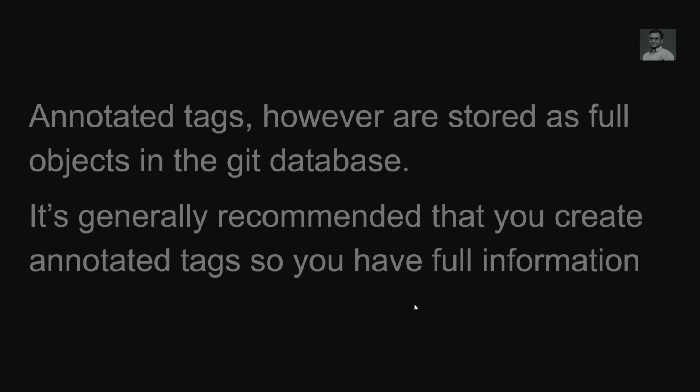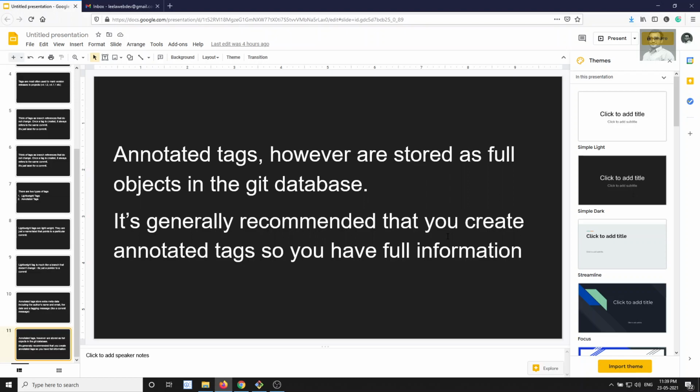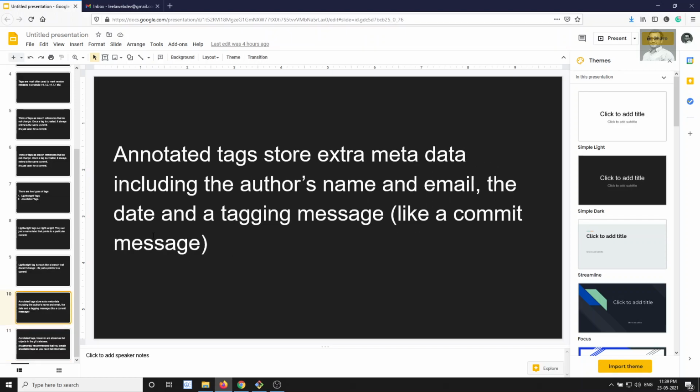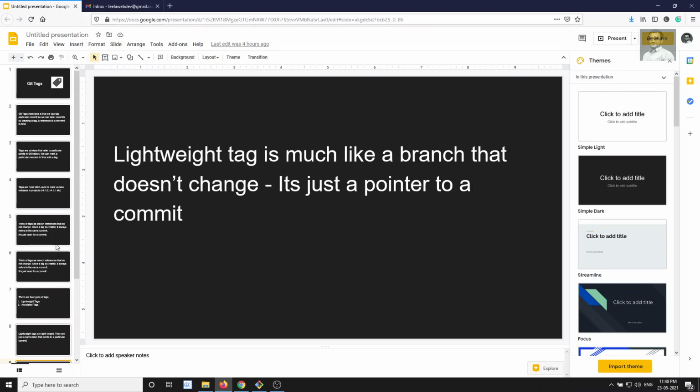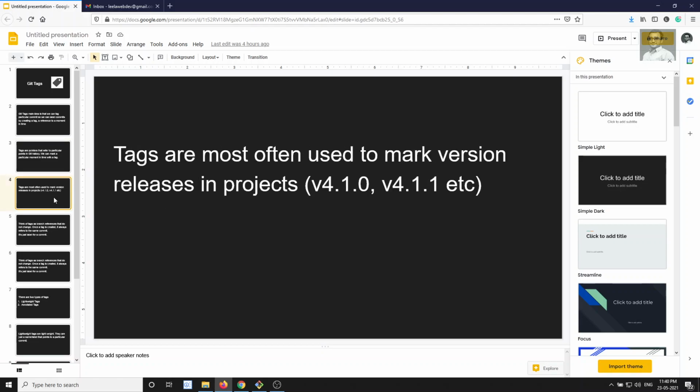So these are tags. Tags are fairly straightforward: it's one command, git tag, and it is ready to go. Before learning the tagging part, we need to learn about versioning. What is a version? We have seen, for example, version 4.1.0. How do they version all these things? Let's try to see it in the next video.